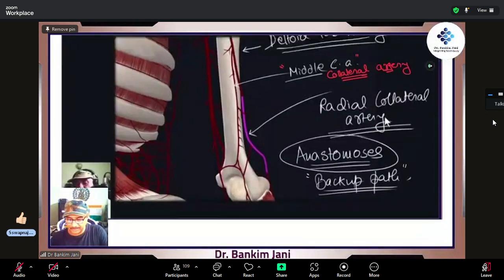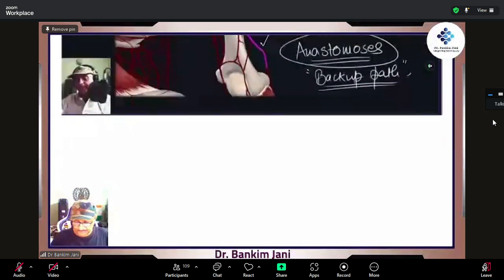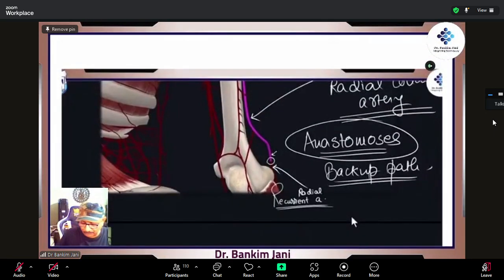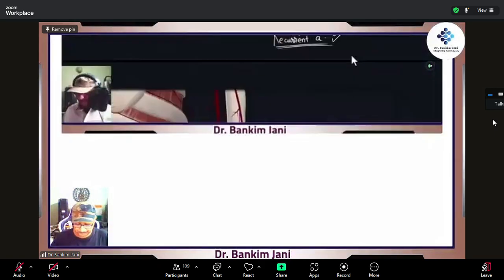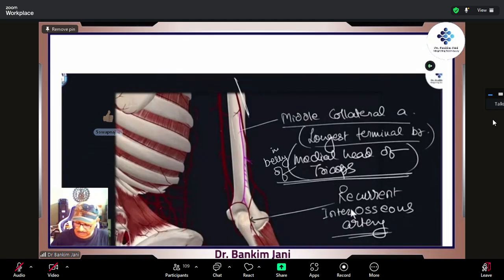So we have got the radial collateral artery, which is over here, and it should anastomose with another artery which will be coming from below, and that is the radial recurrent artery. Recurrent, right? The name is clear, and then they both unite. On to the next one.